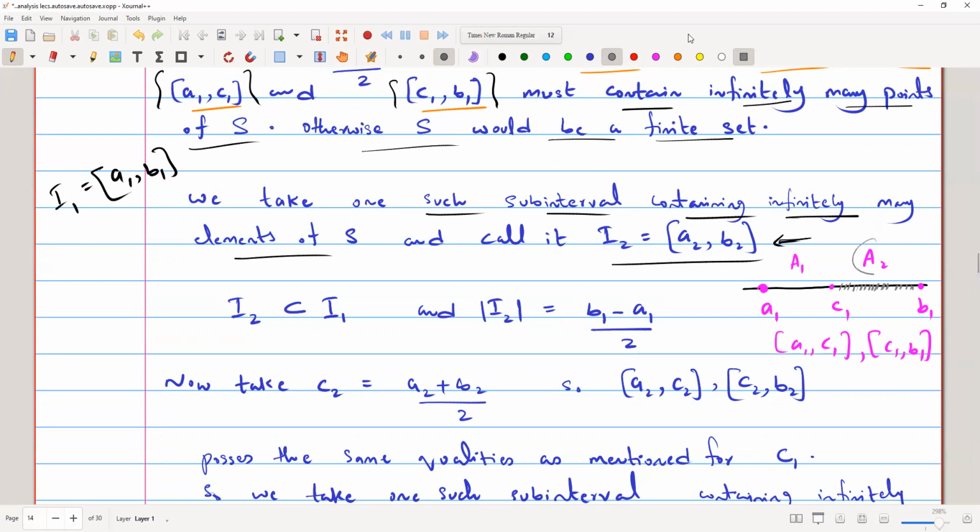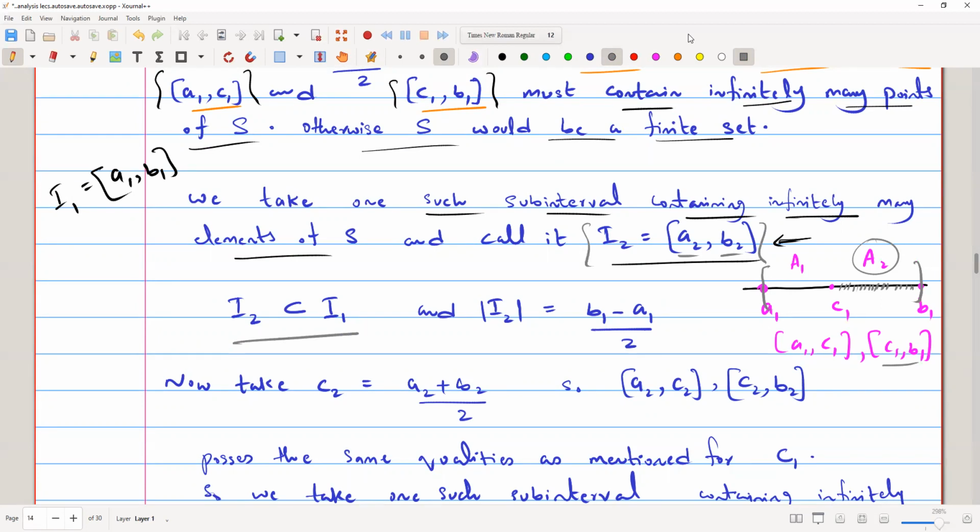So we assume that this interval, this area A2, is infinite, and we take this interval and name it A2 and B2. We just change the name, so it doesn't matter. And then we can see that this area is contained in this whole area. So we can write that I2 is contained in I1.